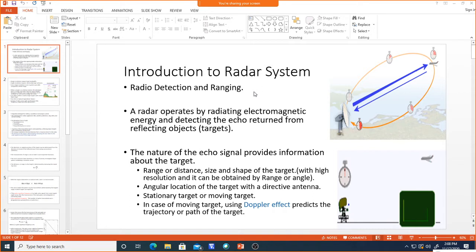Many types of radars were developed in different laboratories worldwide. After World War II, radar systems developed very fast, and even nowadays many applications use radar systems.